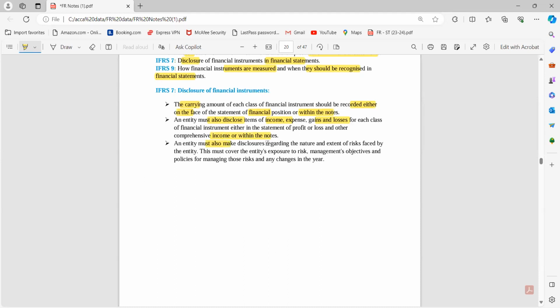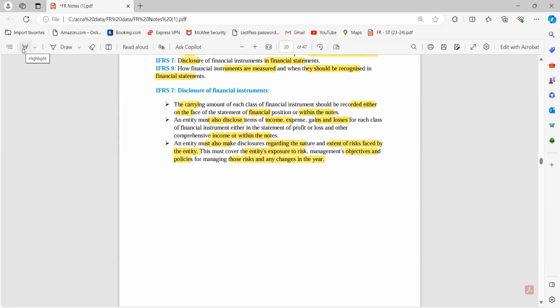So an entity must also make disclosure regarding the nature and extent of the risk faced by the entity. This must cover the entity's exposure to risk, management objectives and policy for managing those risks and any changes during the year.